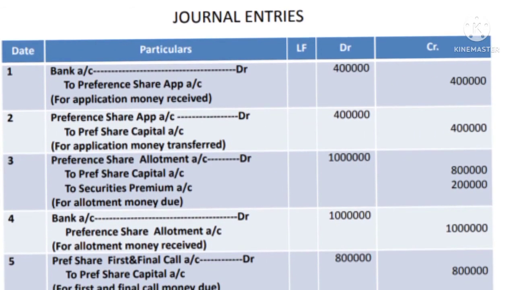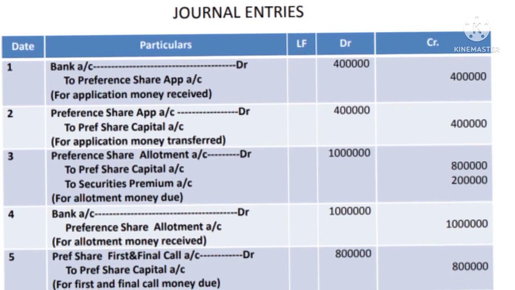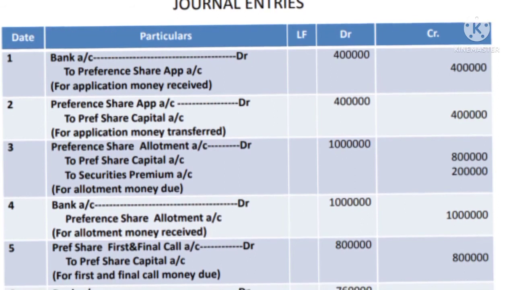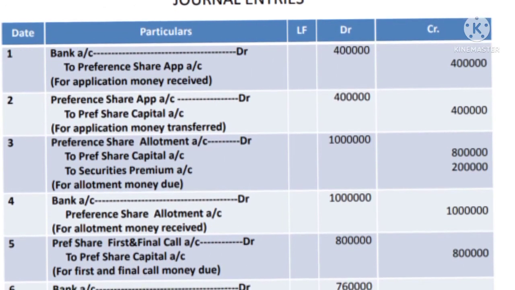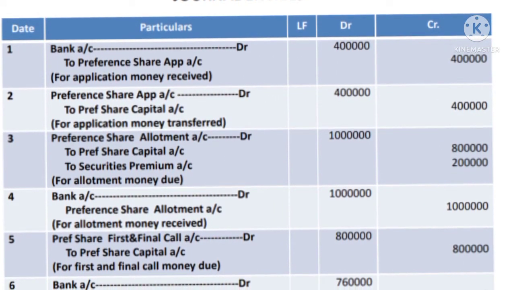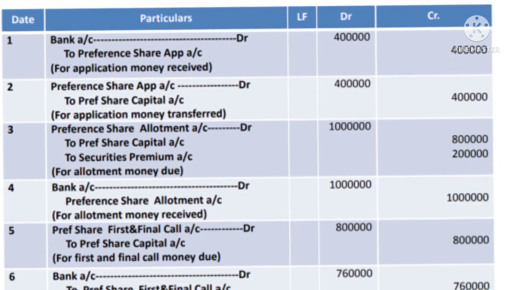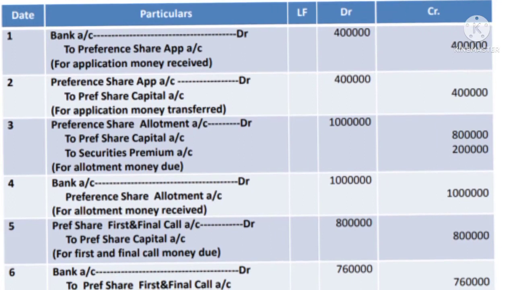The journal entry is preference share allotment account debtor 10 lakh, to preference share capital account 8 lakh, to securities premium account 2 lakh. And then the fourth entry is for the receipt of the allotment money: bank account debtor to preference share allotment account, 10 lakh, 10 lakh. And the fifth entry is for first and final call money due: preference share first and final call account debtor 8 lakh, 8 lakhs.